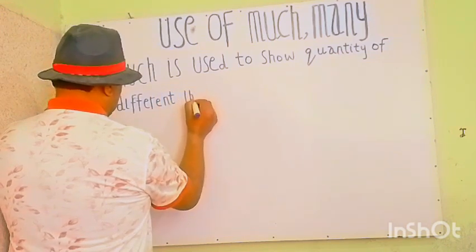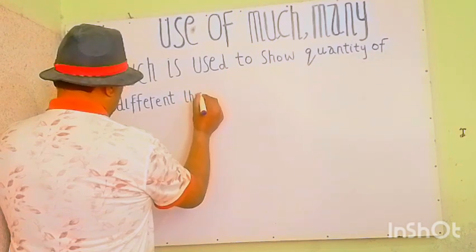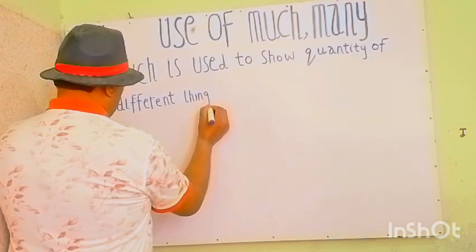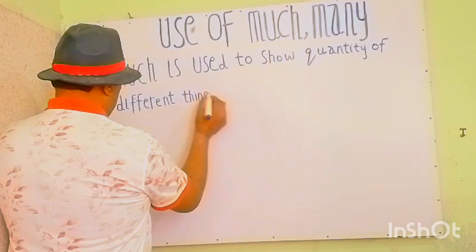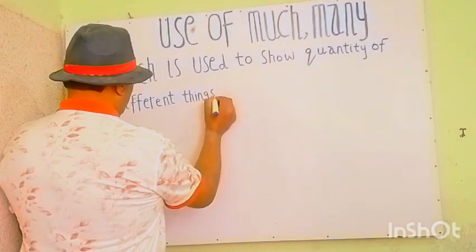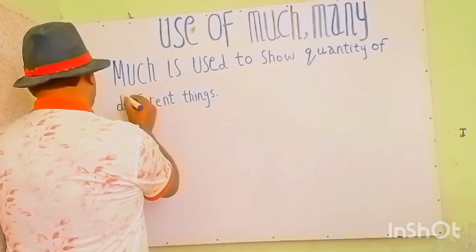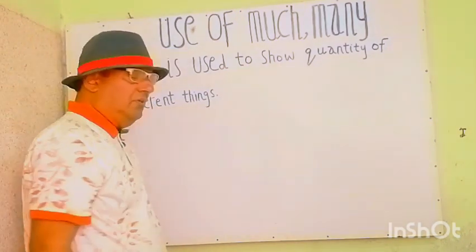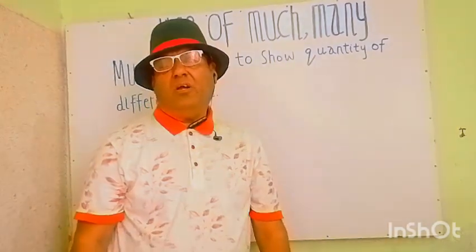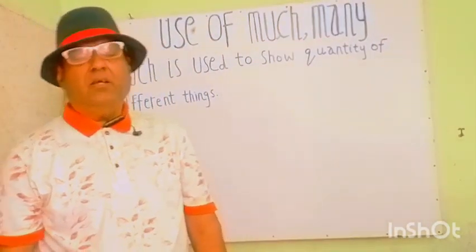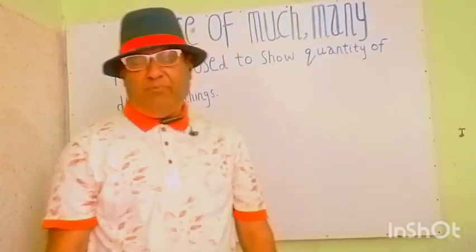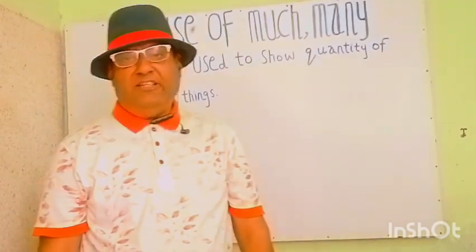Let's set the examples for this explanation of much. Much is an adjective. So we must write some short sentences that will describe the use of much in speaking.